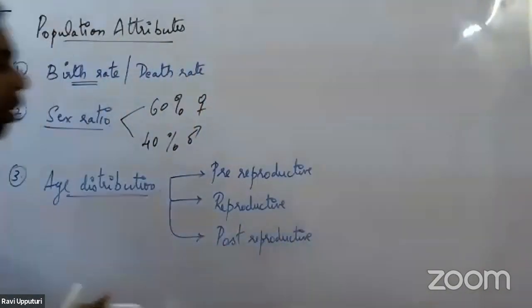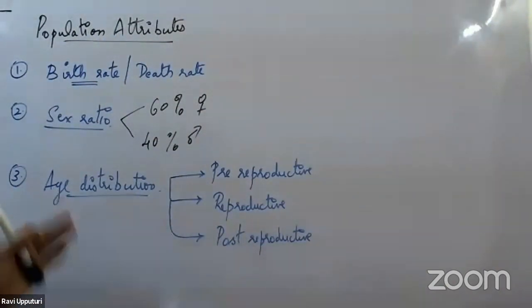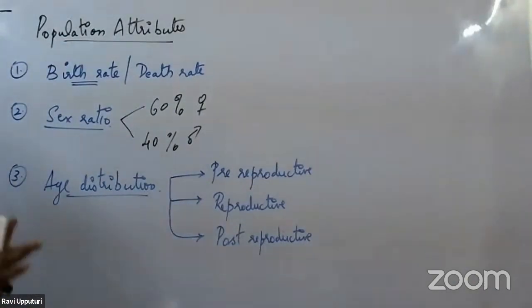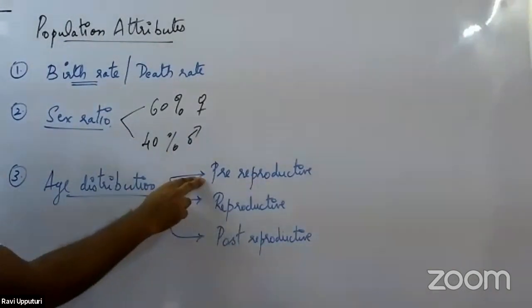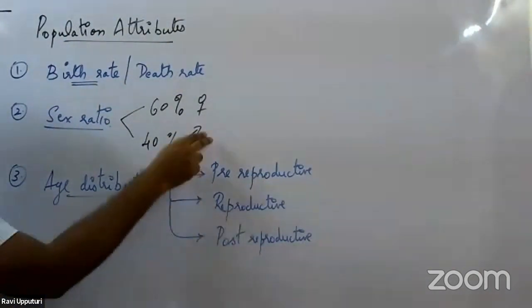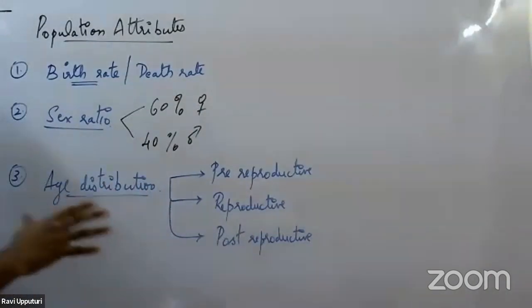So all the organisms which are present in a particular population, any organism you take, any population you take, all the organisms present have been grouped or distributed into these three groups based on the age bracket.